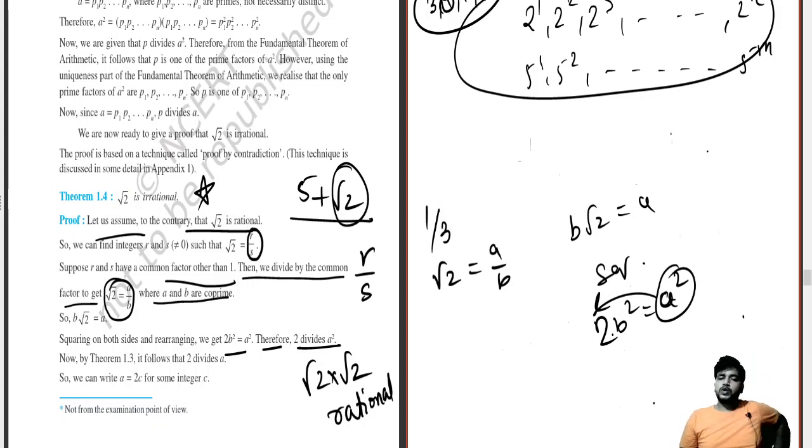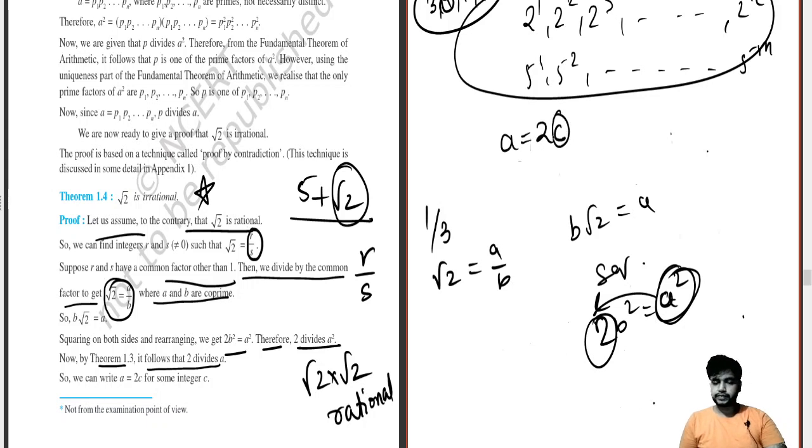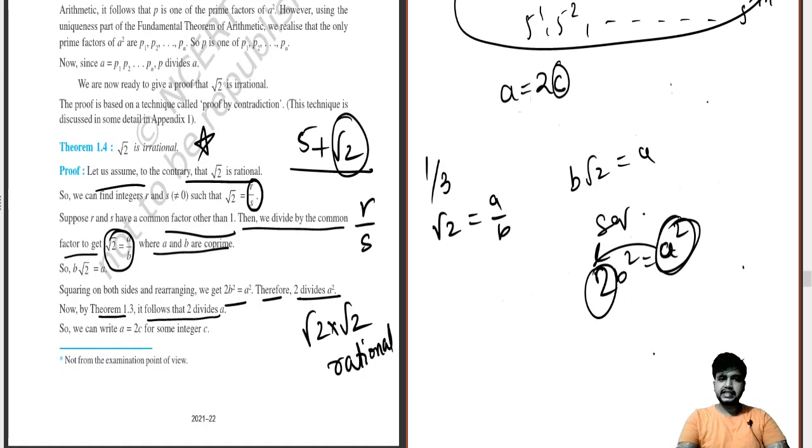If 2 is multiplied by b square, that means a square has a part which can divide 2. That means 2 is a factor of a square. You can say like that also. Now, by theorem 1.3, it follows that 2 divides a. So we can say in another step that a equals 2c, where c is an integer.